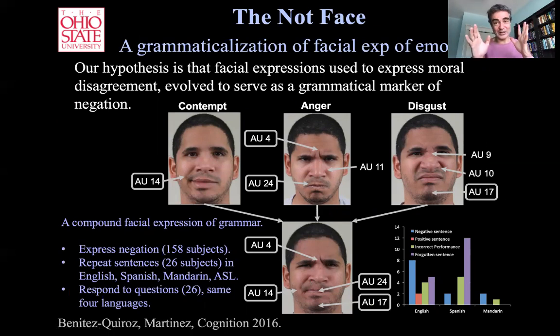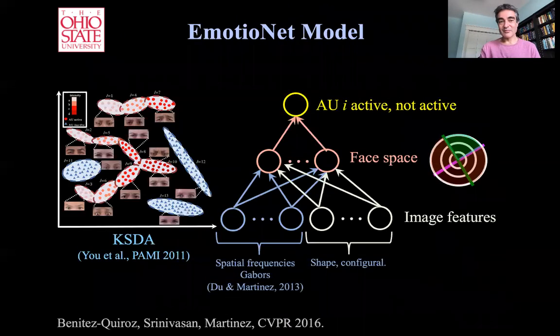It's used in all the languages in the world that we have tested thus far to negate, and especially, but not uniquely, strongly negate some statements. The importance of this is that it could be a good hypothesis of how language actually evolved through the expression of emotion.